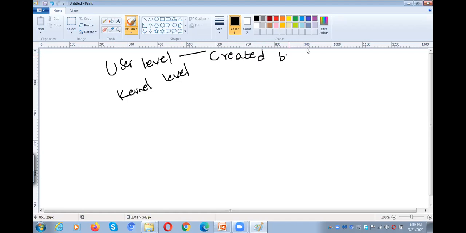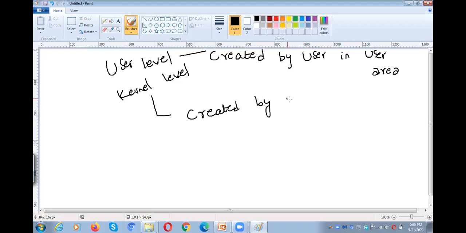Created by the user in user area. And next, what is kernel level thread? Created by the OS or kernel in kernel area.